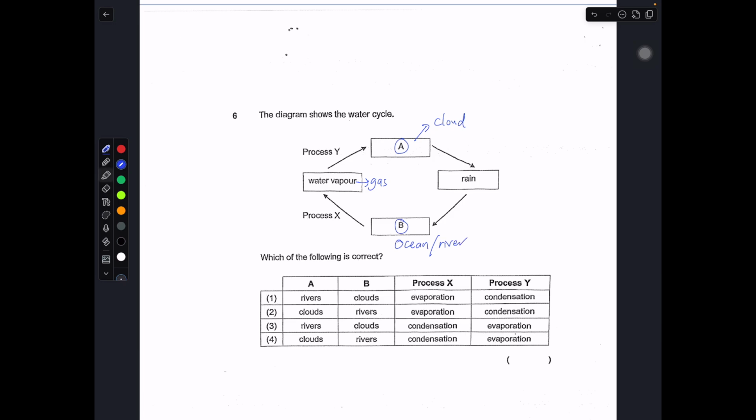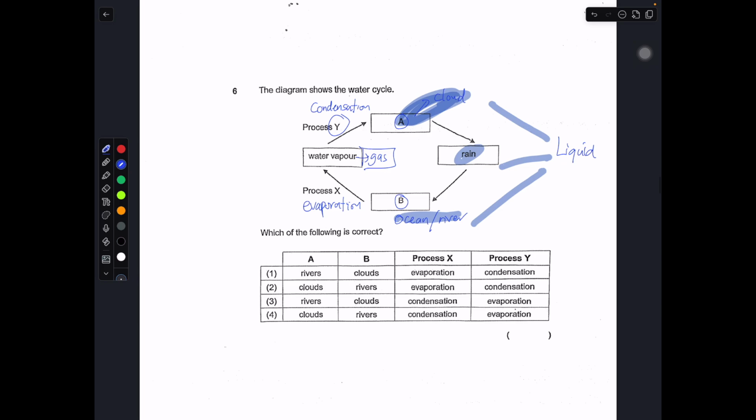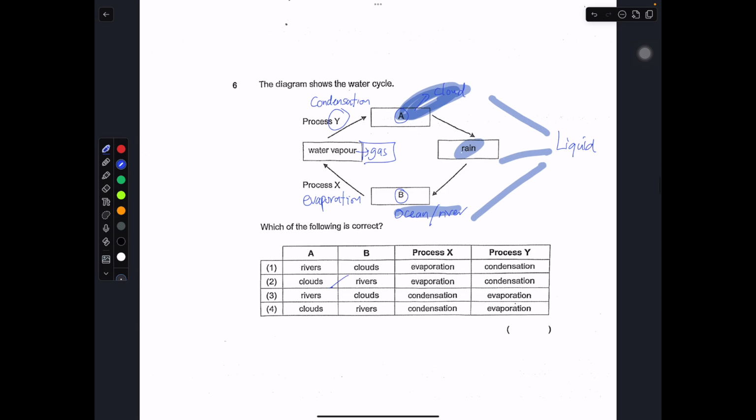All these three substances are in a liquid state. Only water vapor is a gas. So a gas becoming liquid, process-wise, that will be condensation. When liquid becomes gas, that will be evaporation, which is process X. So if we were to match all this, A is cloud, B is river, evaporation, condensation. So the answer is number 2 for question 6.